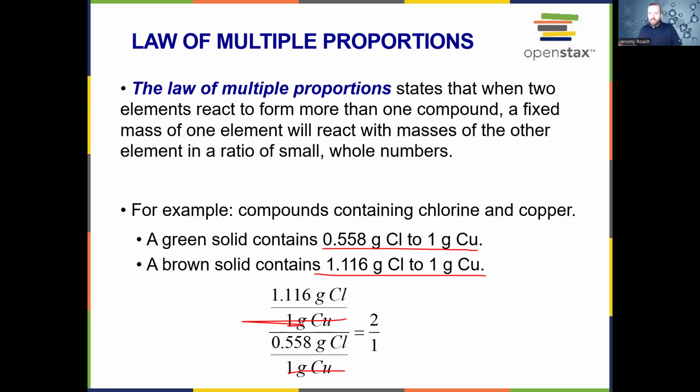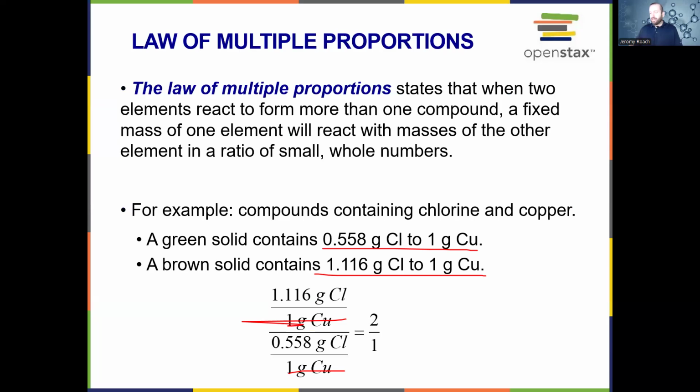So we can write sort of a double ratio. This is actually called a complex fraction. We have the ratio for the green of chlorine to copper, and we write that on the top.